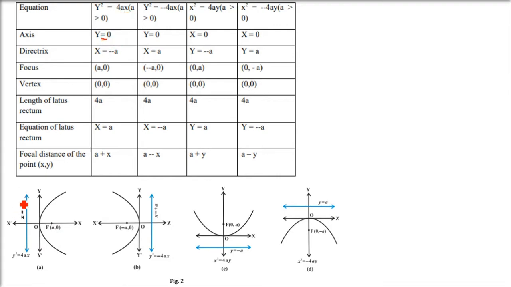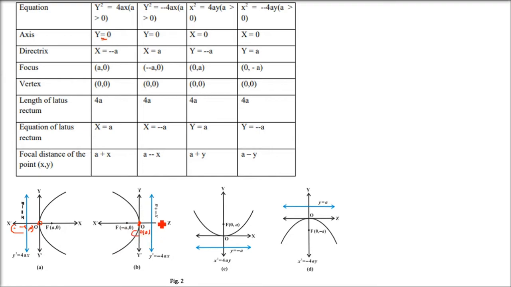So first is y square equals 4ax. What is the axis? The axis of symmetry is the x-axis, so it is y equals 0. What is the directrix? It is on the left-hand side, at the same distance, x equals minus a. Now take the reverse: the directrix on the positive x-axis and the focus on the negative x-axis.